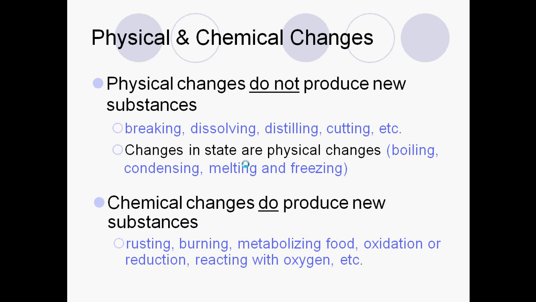Chemical changes do produce something new. And so here are some examples. Rusting, we talked about again with the nail. If we have iron exposed to oxygen, we get iron oxide, which is rust. That's something new. When we burn something, we end up with ashes and smoke that we did not start with. Metabolizing food. When we eat food and put it into our body, it looks much different when it comes out of our body than when it goes into our body.